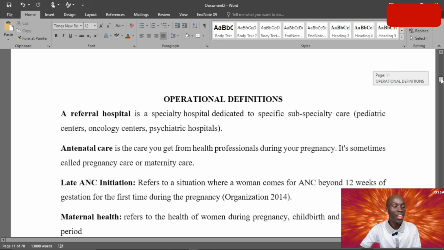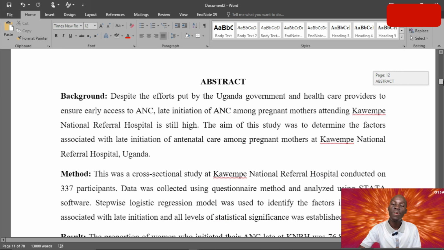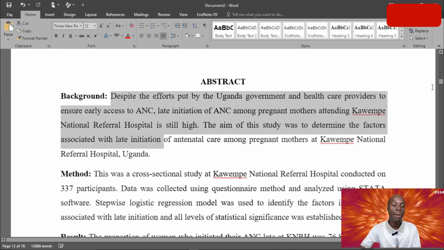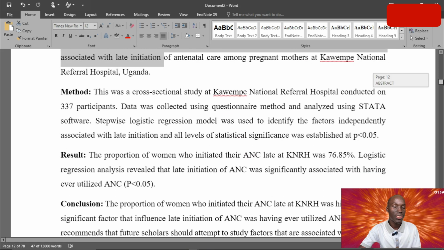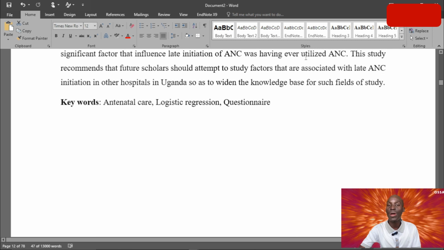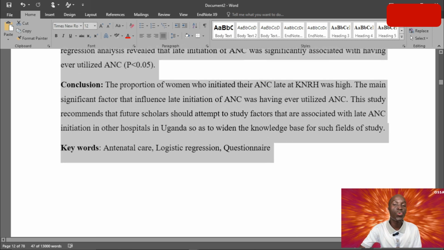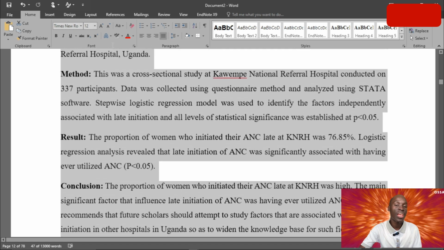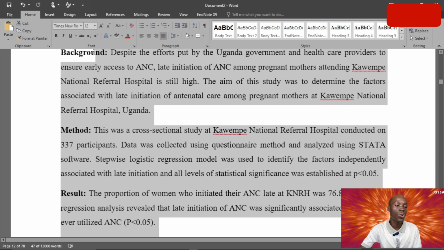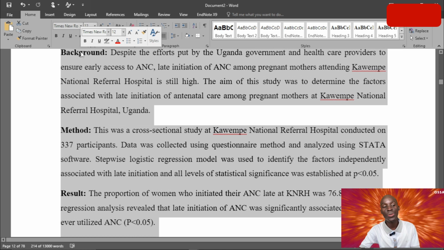And then you have an abstract which summarizes the findings of the study. It has a simplified background, the method used, the result and the conclusion, and then a keyword. The abstract must be about 250 to 350 words depending on your institution.